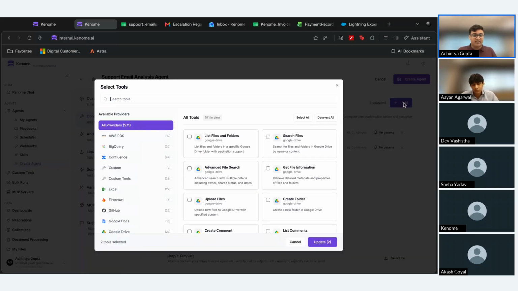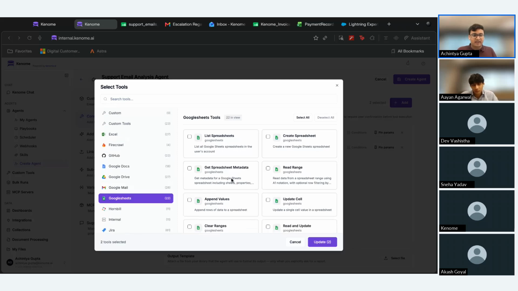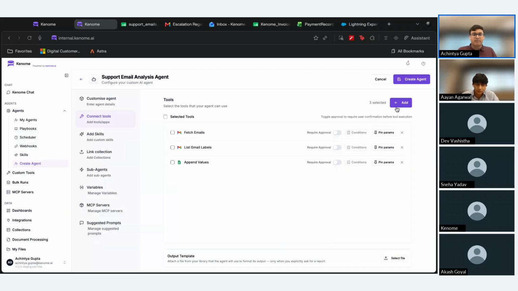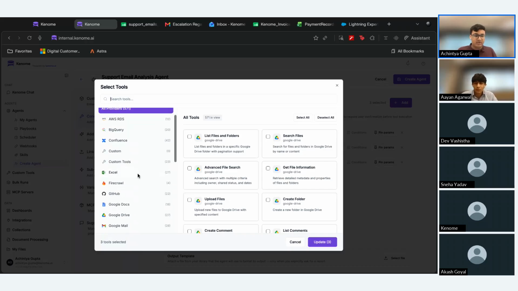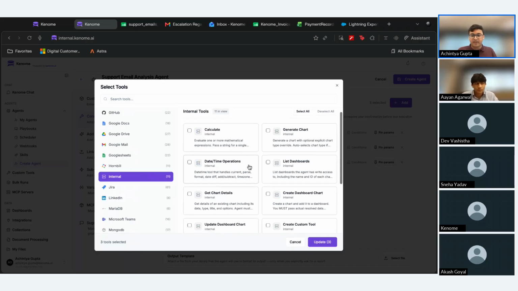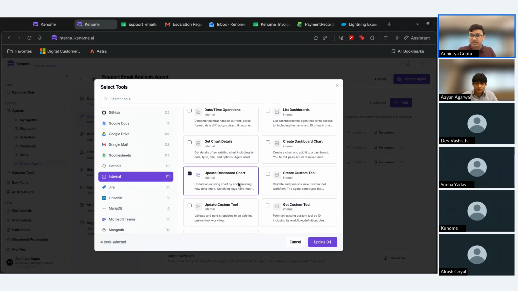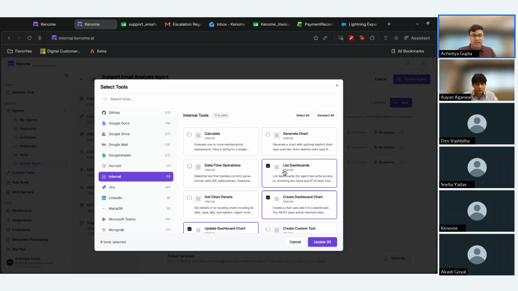Similarly, for the purposes of this demo, let me also connect the other tools, in this case the Google Sheet tool to append values, and also my dashboarding tools so that my agent can create charts within the dashboard I defined. So I can give it right here the update dashboard chart tool, the create dashboard chart tool, the list dashboards tool, and also the get chart details tool.